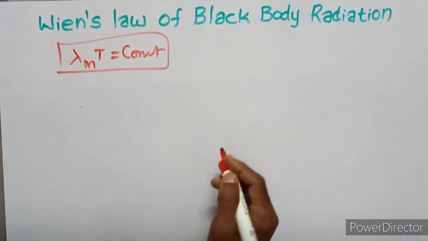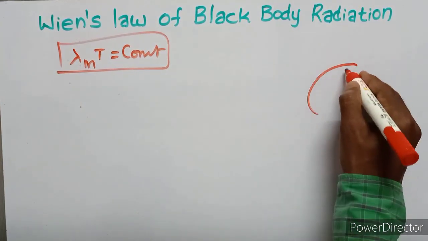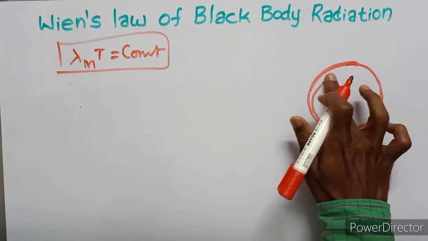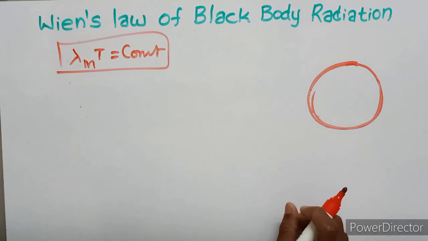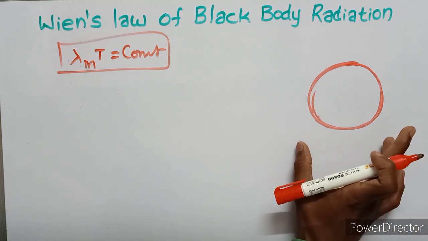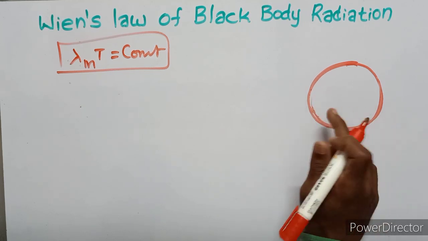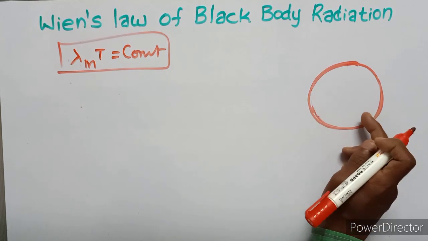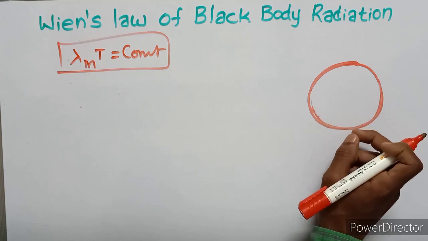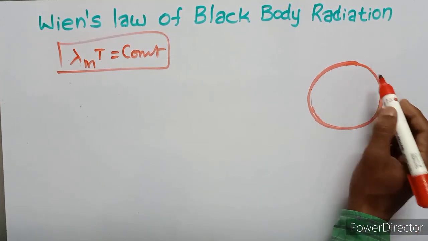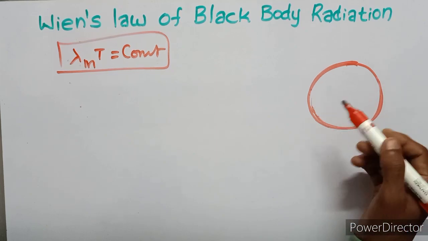Let us consider a spherical enclosure with perfectly reflecting walls and capable of expansion radially outwards, like a football.